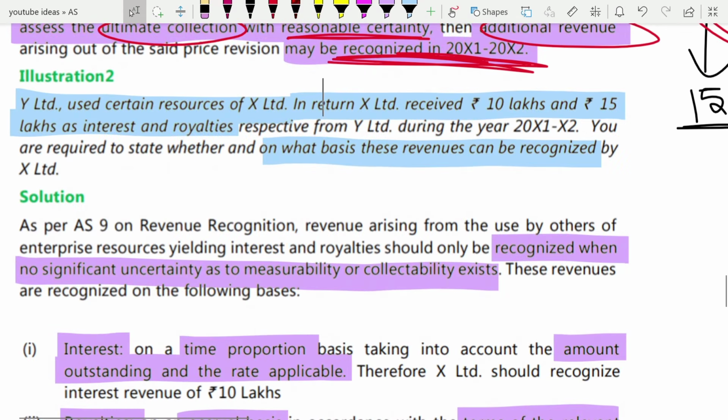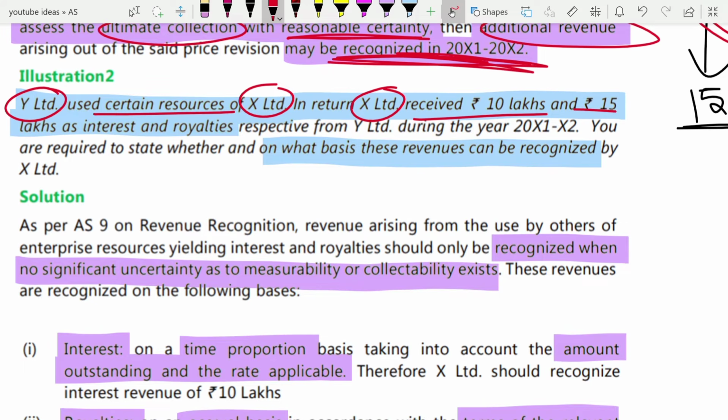Next, illustration number 2. In illustration number 2, they tell you that there is Y Limited. It used certain resources of X Limited. In return, X Limited received 10 lakhs and 15 lakhs as interest and royalty from this Y Limited. During the year 2011-12, you are required to state whether and on what basis these revenues can be recognized. First, the common condition would be that there must be certainty that you are able to collect the money. If there is certainty about collection, then you can recognize.